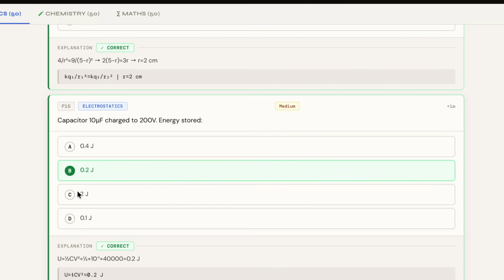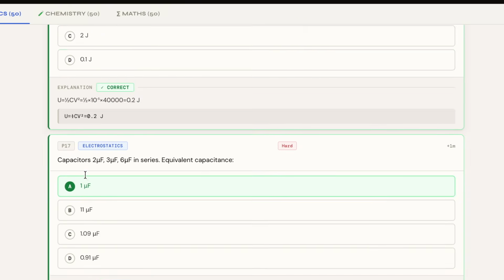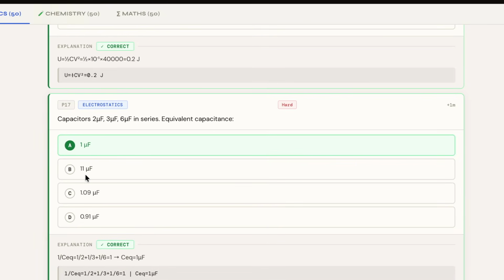Next, for the 16th question, the answer is 0.2 joule, and the question, answer and the difficulty level, all things you can see on the screen. Moving ahead, we have another question from electrostatics, and you can see on the screen the correct answer is A.